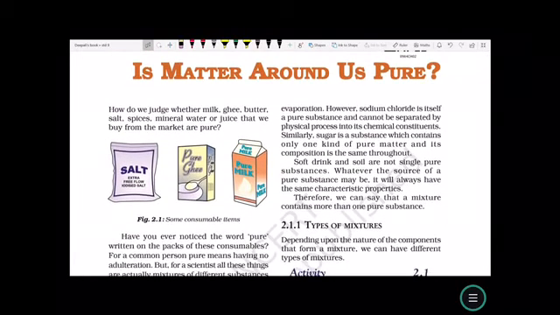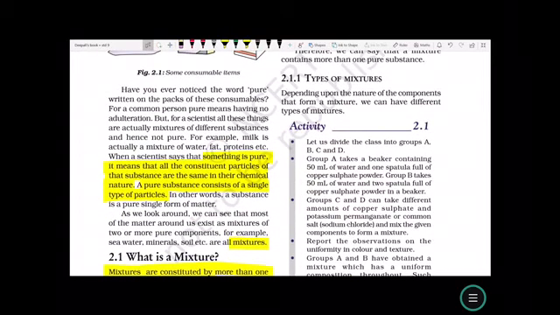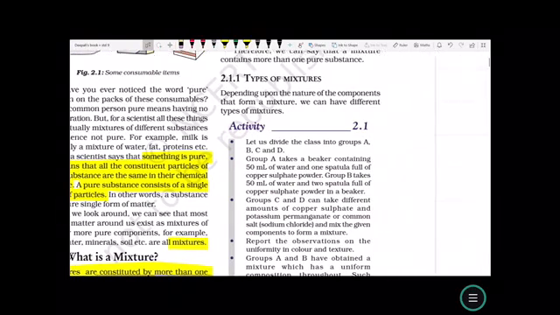According to scientific knowledge, the definition of pure is different from the normal word pure which we use for pure ghee, pure salt, pure milk. So, pure means that when the same type of particles are present in a substance, it is a pure substance. And if different kinds of particles are present in the substance, then it is called a mixture.